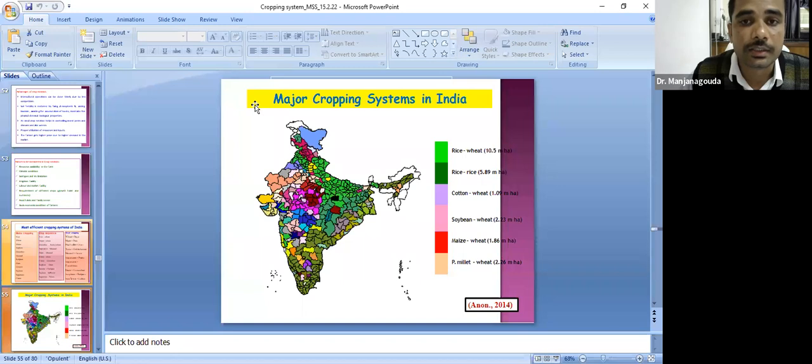Here we can see the rice-wheat cropping system in northern India, which covers 10.5 million hectares. This is asked in most exams. What is the area of the rice-wheat cropping system in the Indo-Gangetic Plains? Please note 10.5 million hectares. Rice followed by wheat is the dominant cropping system in India, followed by rice, cotton followed by wheat, soybean followed by wheat, maize followed by wheat, pearl millet followed by wheat. These are some of the major cropping systems which are followed in India.